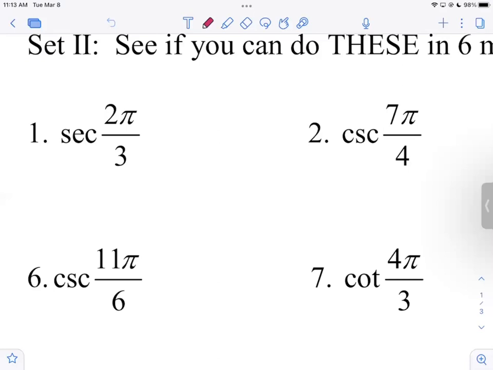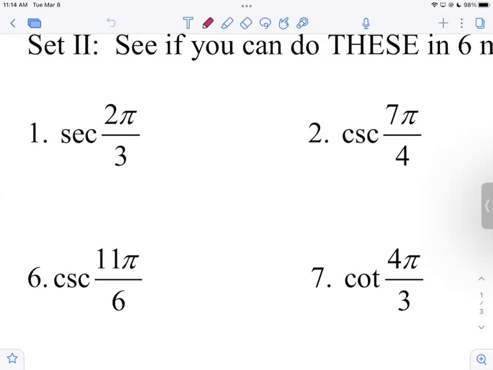Number 2, cosecant of 7 pi fourths. Pi fourths, square root of 2 halves. Where does 7 fourths put me? It puts me over here in quadrant 4, where x is positive and y is negative. Cosecant is the reciprocal of the y coordinate. The y coordinate there is negative square root of 2 over 2. So all I've got to do is flip negative square root of 2 over 2.